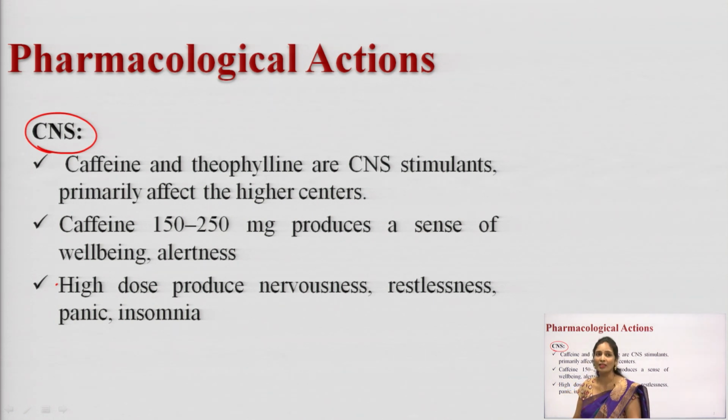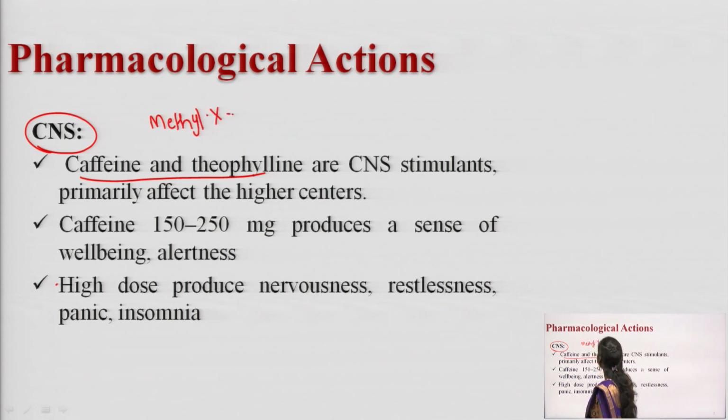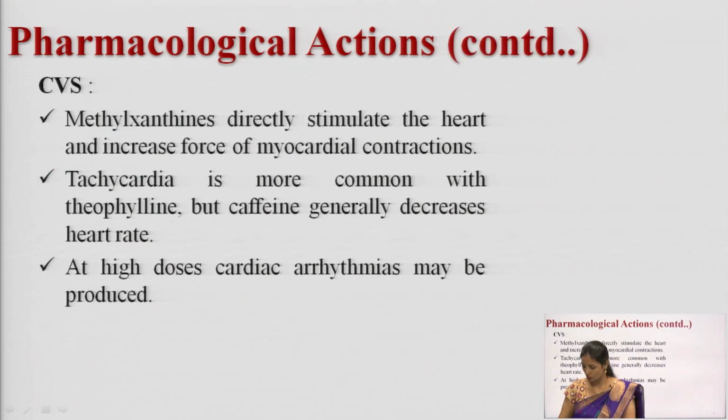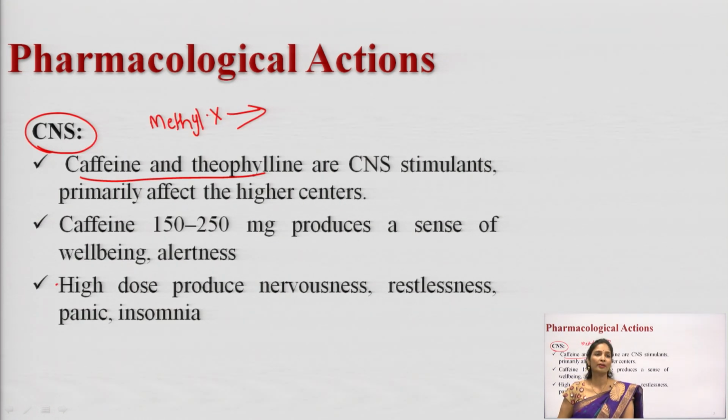Here the methylxanthines, especially caffeine and theophylline, come under methylxanthines. They will stimulate the CNS. If I am talking about methylxanthines, what are the 3 naturally occurring methylxanthines?